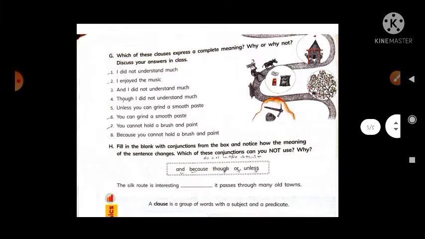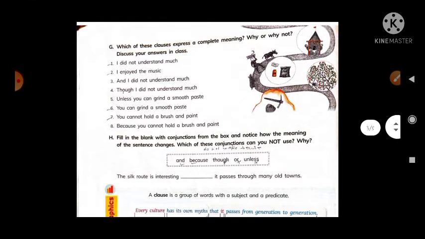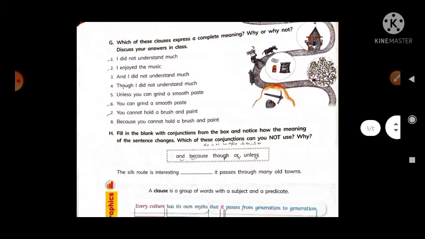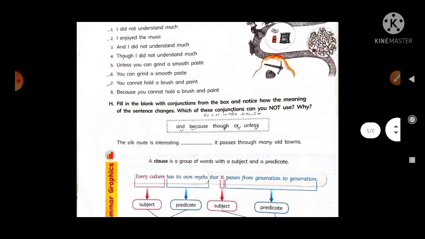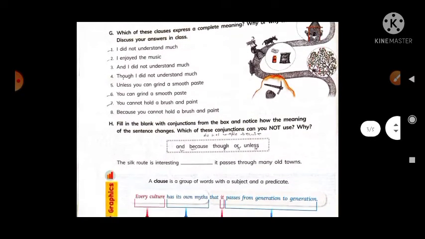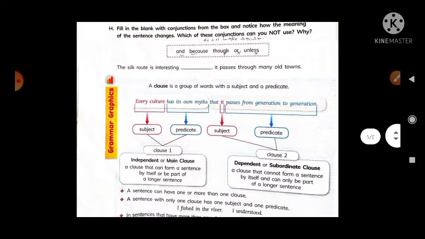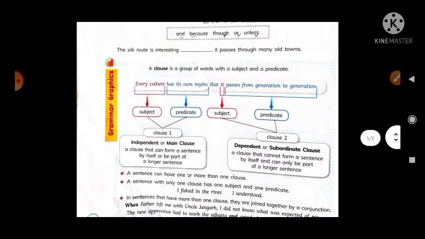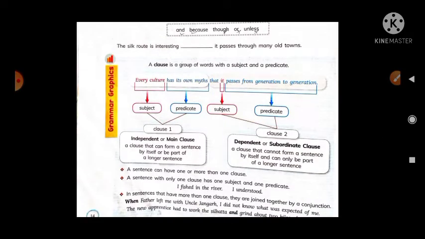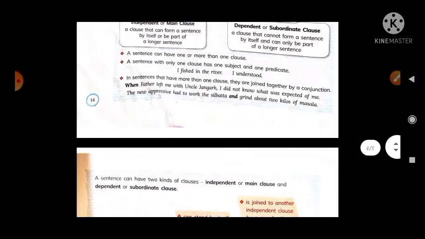You have to read all the groups of sentences and tell which group of words is a clause and which is not a clause. You can also know that there are two clauses: one is the independent or main clause, and second is the dependent or subordinate clause. So read out this exercise.